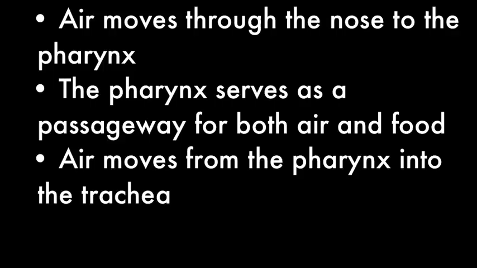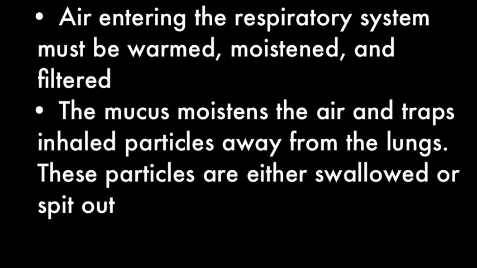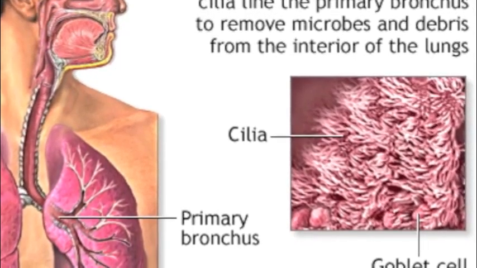A flap of tissue called the epiglottis covers the entrance to the trachea when you swallow. To keep the lung tissue healthy, air entering the respiratory system must be warmed, moistened, and filtered. Large dust particles get trapped by the hairs lining the entrance to the nasal cavity. Some of these cells produce a thin layer of mucus. The mucus moistens the air and traps inhaled particles of dust or smoke. Cilia sweep the trapped particles and mucus away from the lungs toward the pharynx. The mucus and trapped particles are either swallowed or spit out.